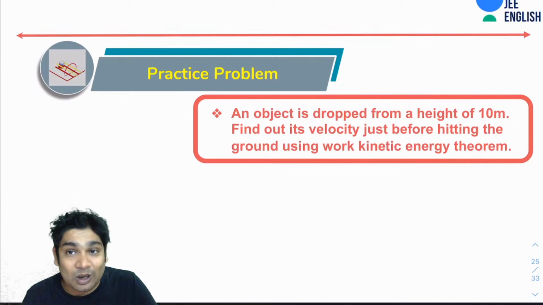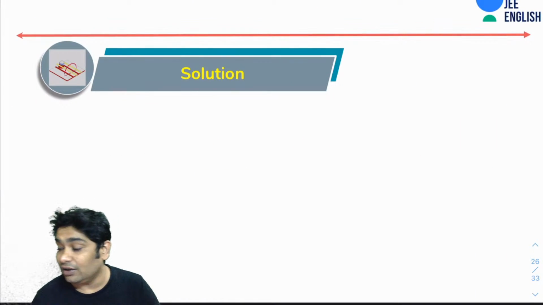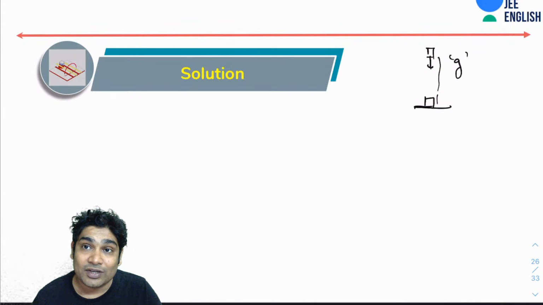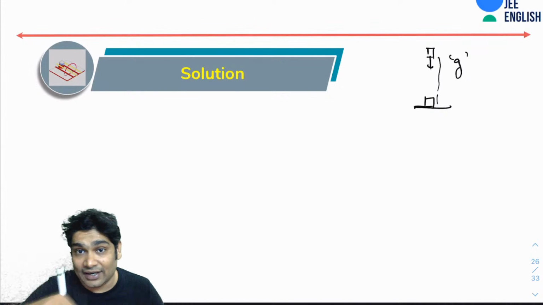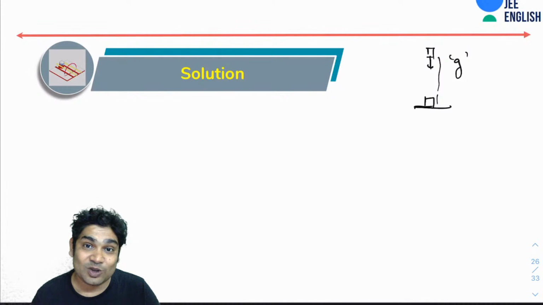An object is dropped from a height of 10 meters. Find its velocity just before hitting the ground, using the work energy theorem. We have solved this kind of question earlier using the fact that the acceleration is g, and kinematics equations to find the velocity after falling a height of 10. The answer is root 2 gh.